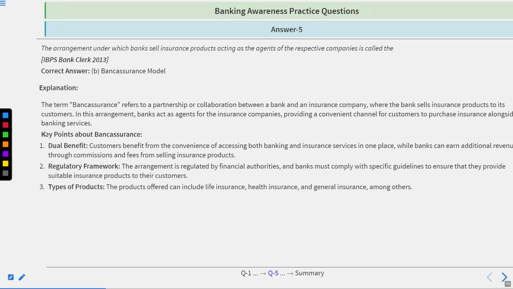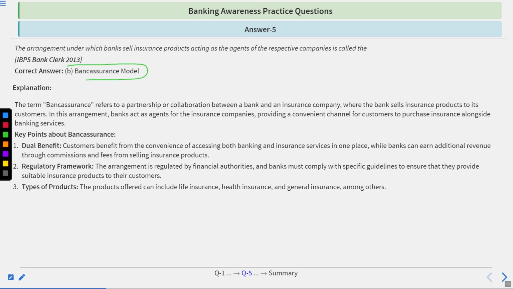Time's up. The correct answer is the bancassurance model. Go by the explanation. The term bancassurance refers to a partnership or collaboration between a bank and an insurance company. The bank sells insurance products to its customers. In this arrangement, the bank acts as an agent for the insurance companies, providing a convenient channel for customers to purchase insurance alongside banking services. Key points about bancassurance: dual benefit.